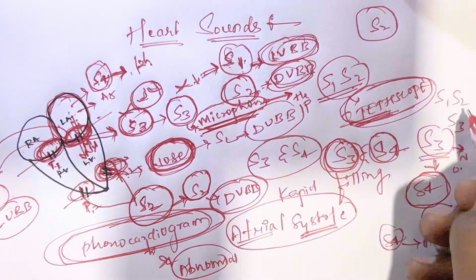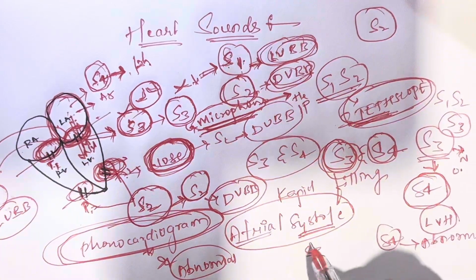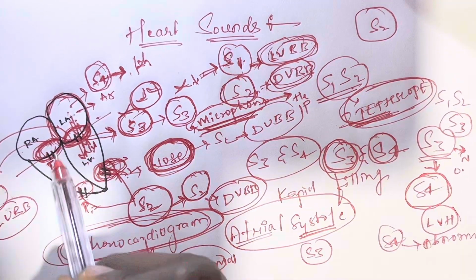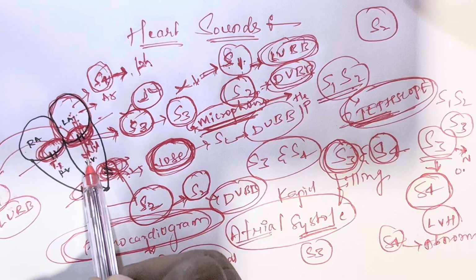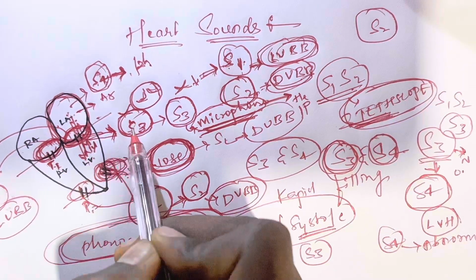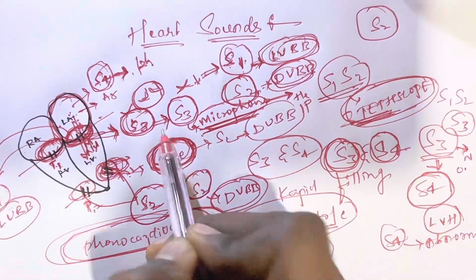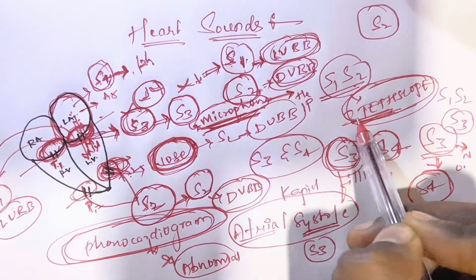Now we can learn the S3. S3 will be heard only in the case of the rushing of blood from atrium to ventricle. This rushing sound is S3, and it is only heard through microphones, not through the stethoscope.